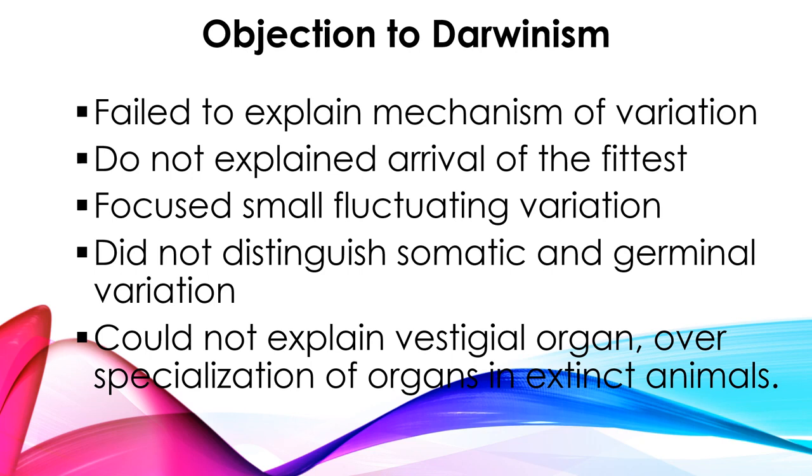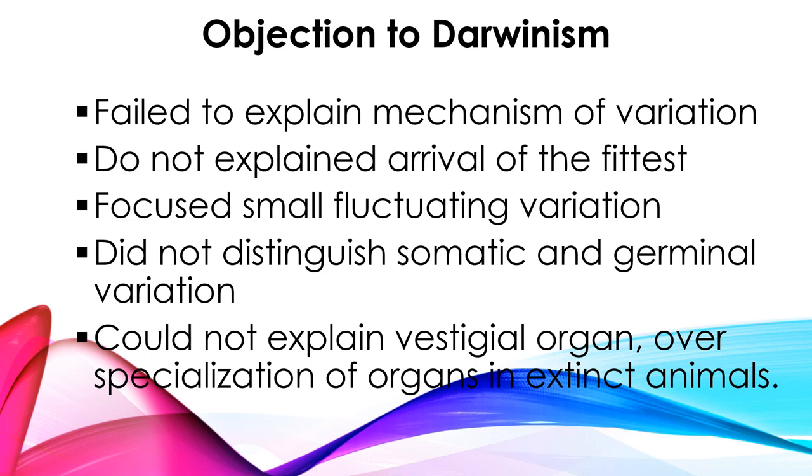So that point is not mentioned by Darwin, right? And the third objection is that he focused on small fluctuating variations. So he focused only on the small, fluctuating variations. Fluctuating in the sense that they go up and down, right?